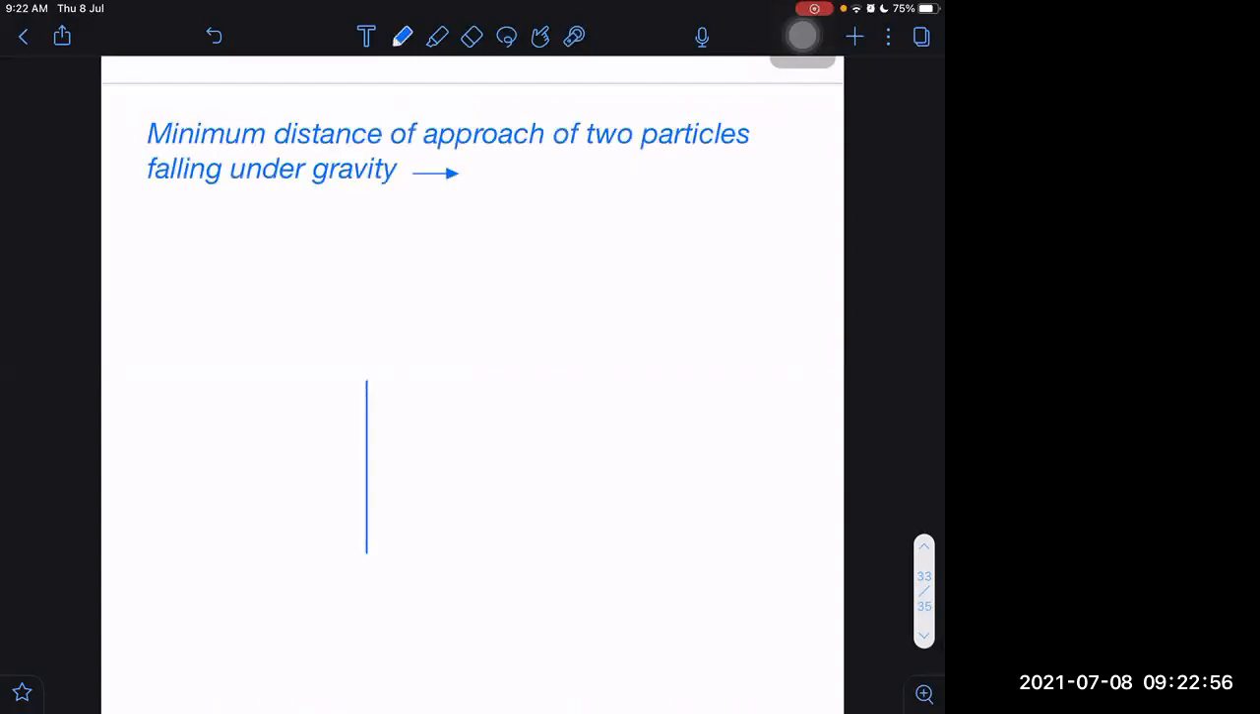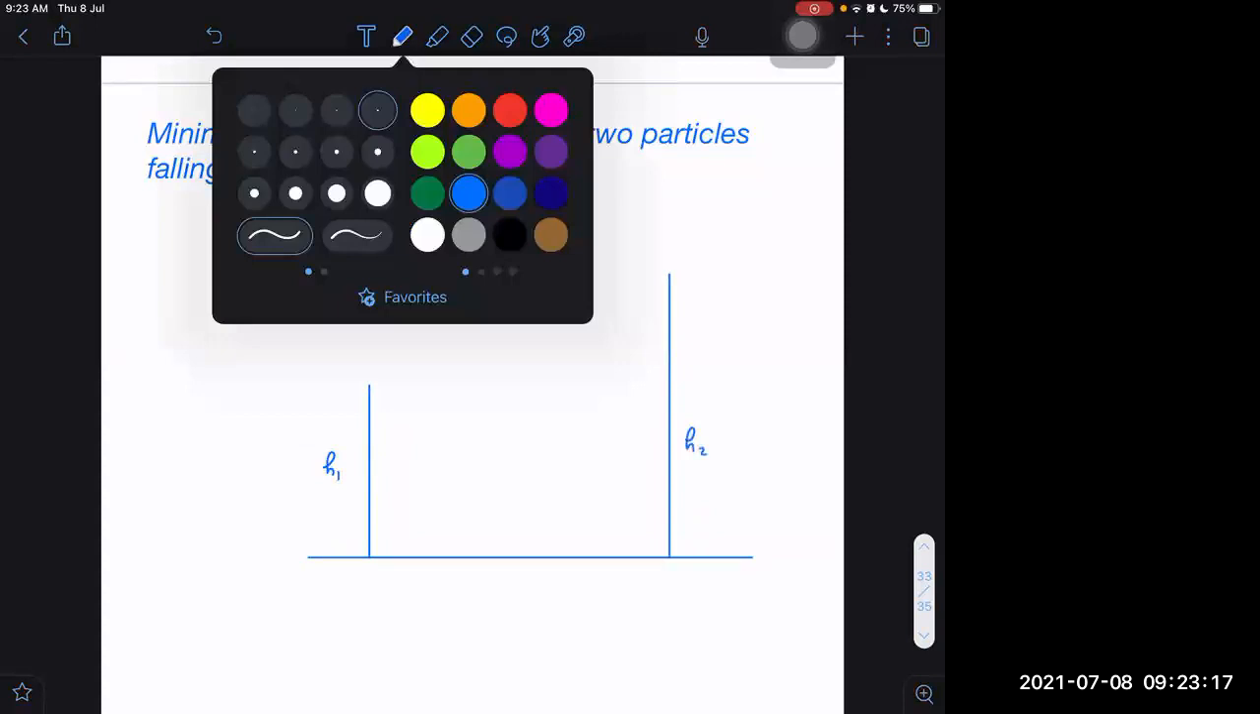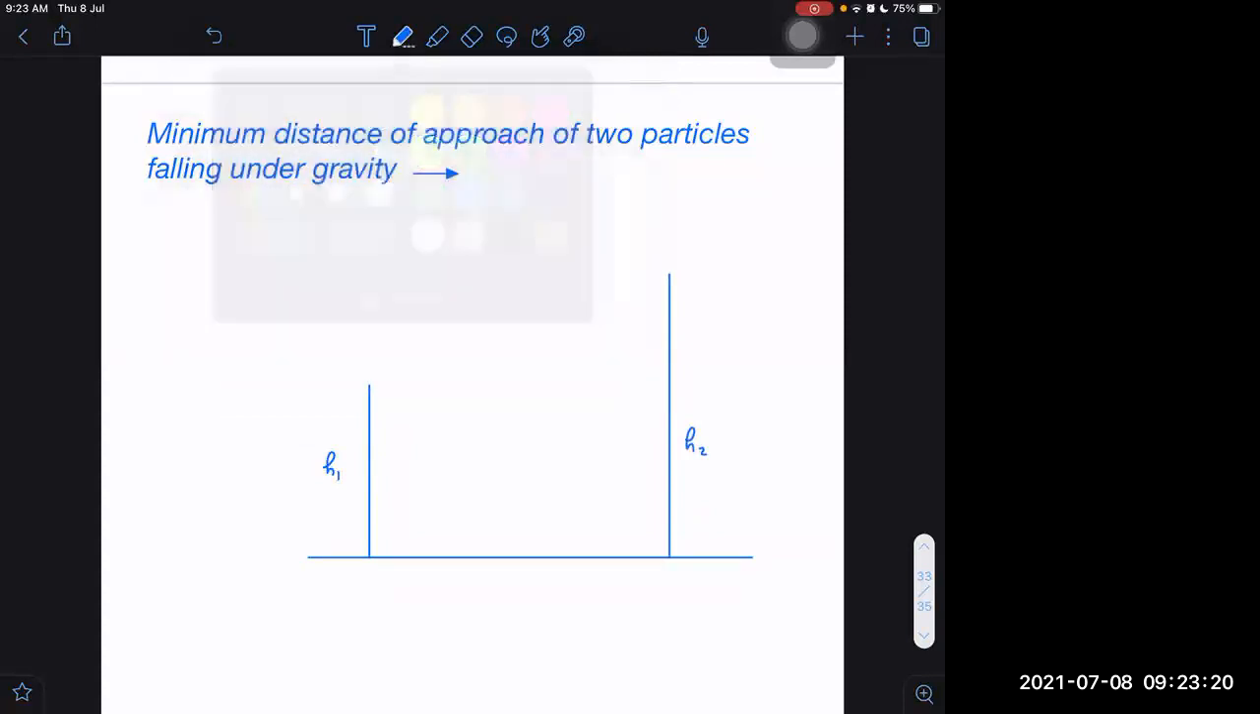Sometimes they ask such questions that there are two buildings, and from the top of one building and from the top of another, we are throwing projectiles. One is of height h1, another is of height h2. We are throwing the projectiles at the same time with different angles of projection.